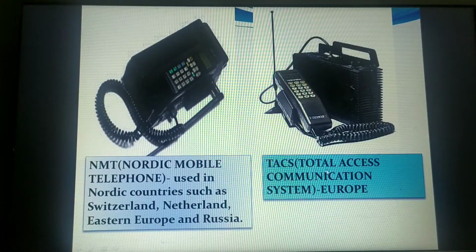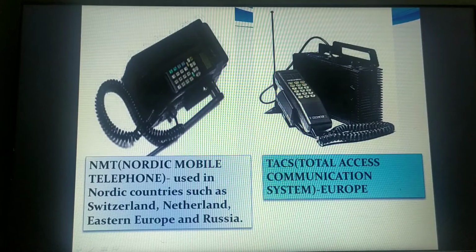TACS stands for Total Access Communication System, which was extensively used in the European countries. And again, one more kind of mobile network came into existence, that is NMT, Nordic Mobile Telephone. This is how the NMT and the TACS would look. They were used in the Nordic countries, such as Switzerland, Netherlands, Eastern Europe and Russia.